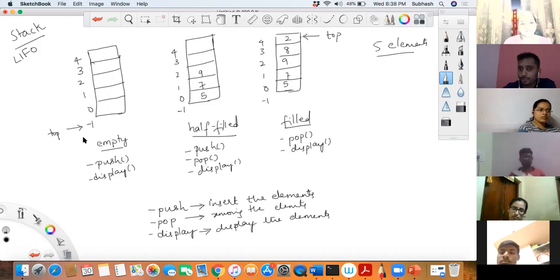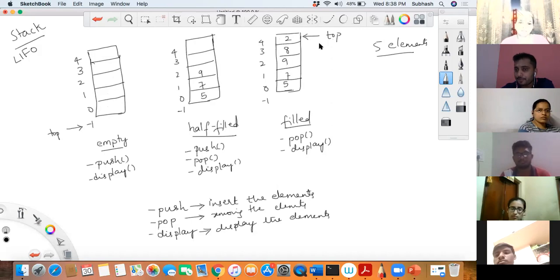And you know the stack would be completely filled when top will be at len minus 1, that is this element, that is 4. So what is the length of this? 1, 2, 3, 4, 5. Length 5, no? So if top is at len minus 1, that is nothing but 4, it means the stack is full.